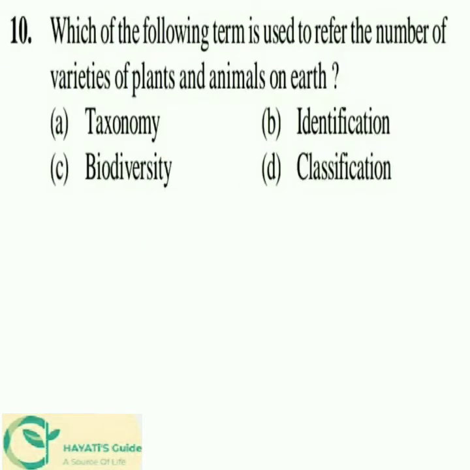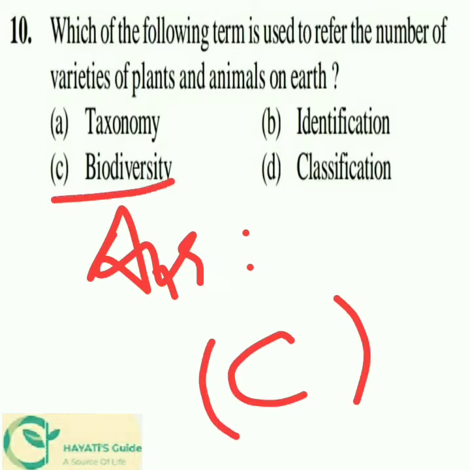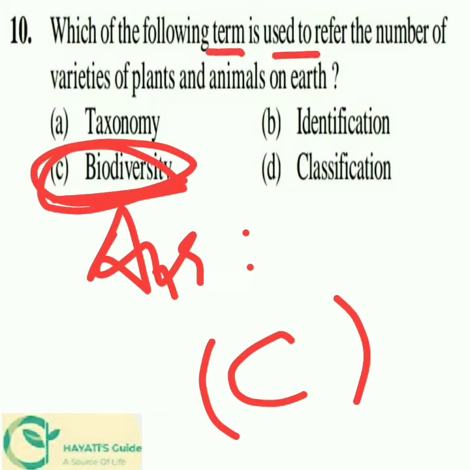Next question: which of the following terms is used to refer to the number of varieties of plants and animals on earth? The options are as given below, and the answer would be option C. Biodiversity is the term used to refer to the number of varieties of plants and animals present overall on the earth.